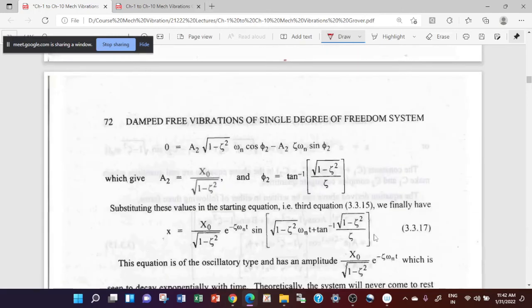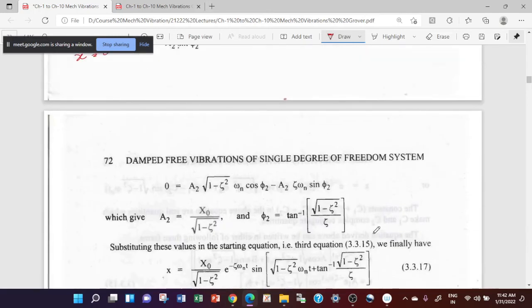So you are getting the value here, this is given by this one. This is for the second condition.